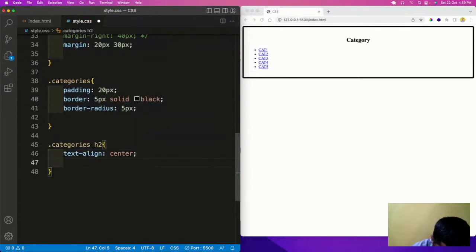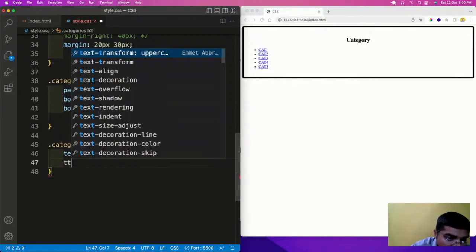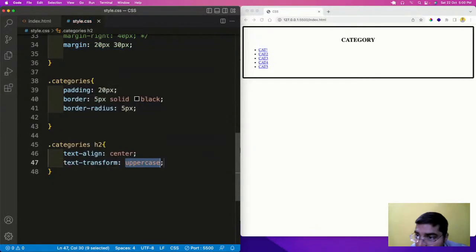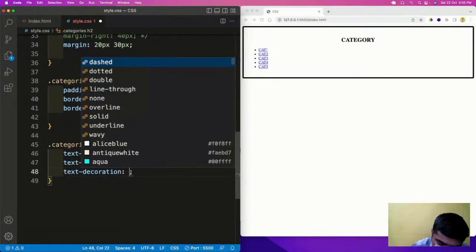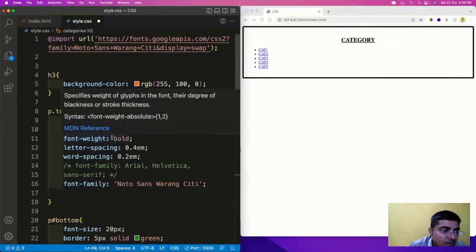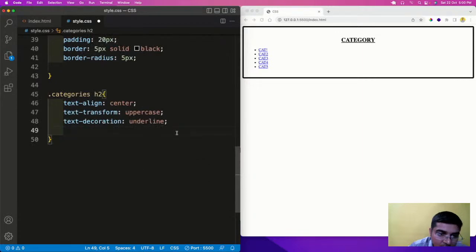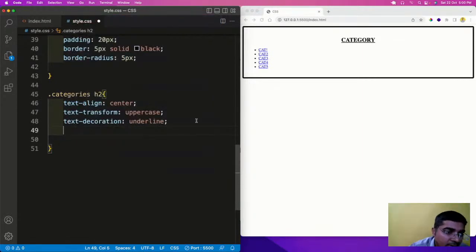Now we will use text transform to uppercase, so it will look like that, and text decoration to underline so that it is looking like that. We have this font, so let us have this font also. Font family. We will be adding the font in the parent class.